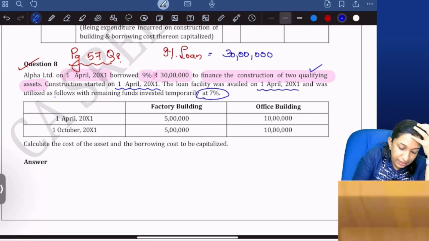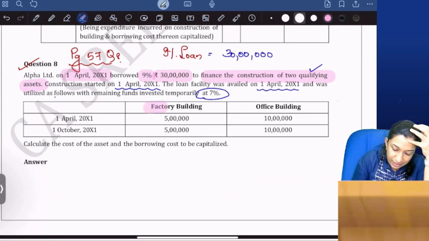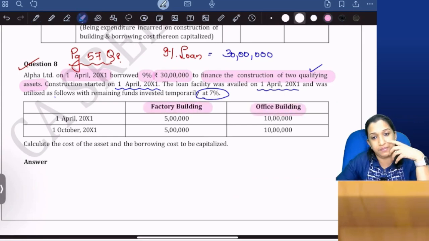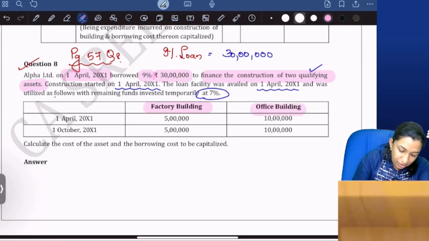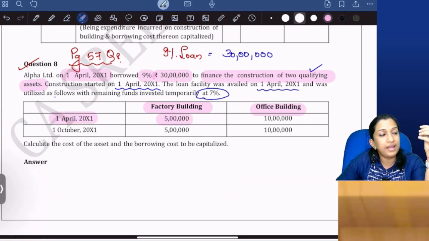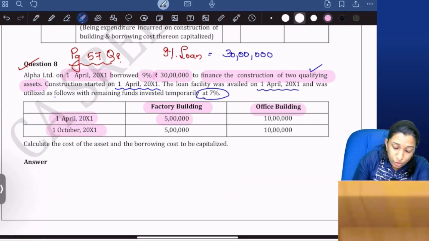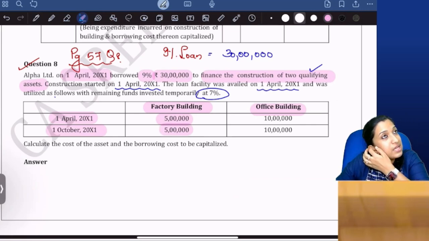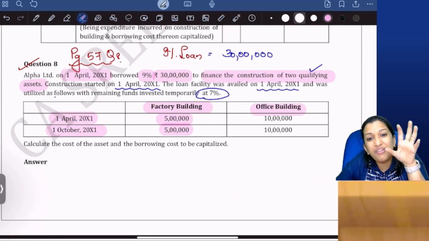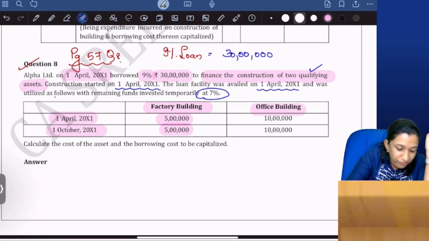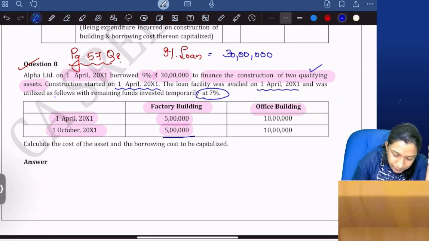You are using that 30 lakhs for construction of a factory building and an office building. Factory building: on 1st April you used 5 lakhs, then on 1st October you used 5 lakhs.